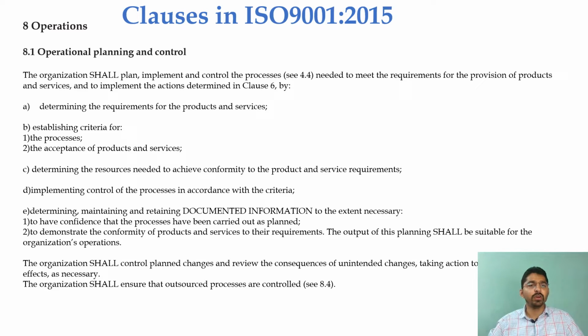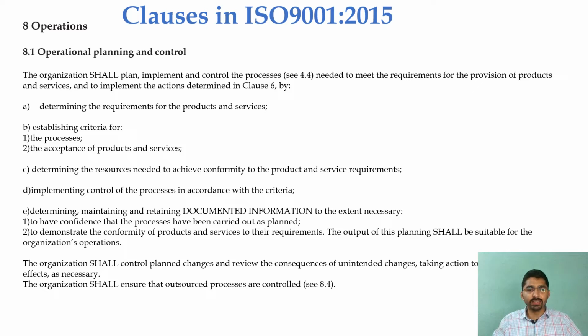Subclause 8.1 Operational planning and control. The organization shall plan, implement, and control the processes needed to meet the requirements for the provision of products and services, and to implement the actions determined in clause 6, by doing all these steps. A. Determining the requirements for the products and services. Establishing criteria for the processes and the acceptance of the products and services. Determining the resources needed to achieve conformity to the product and service requirements.